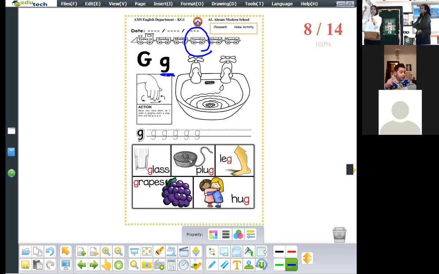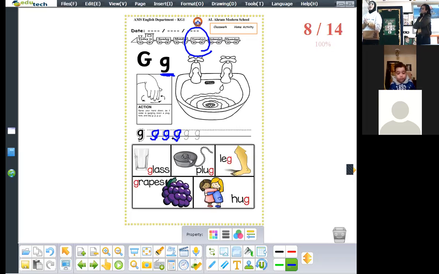And we must always write between two lines. Don't forget that we must always write between two lines. How can I write sound G? Semicircle, umbrella stick. Okay, here we have our new words.